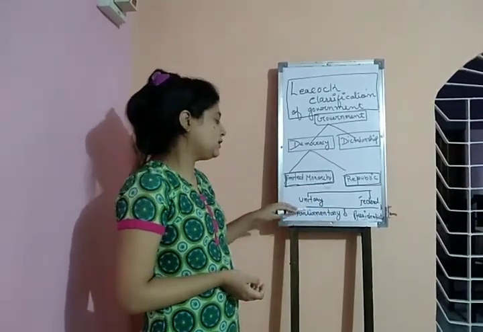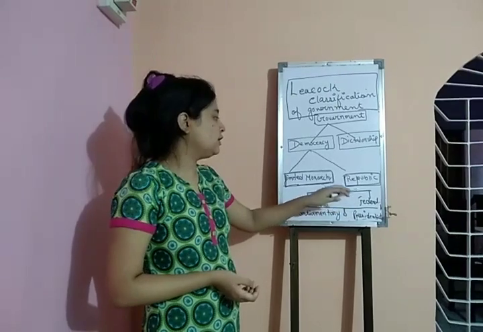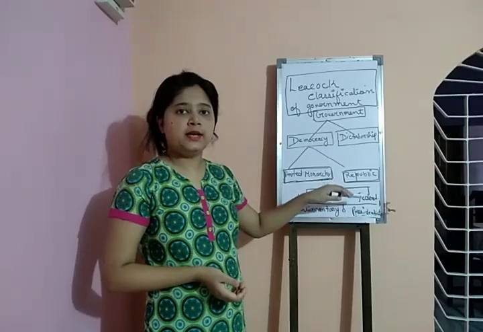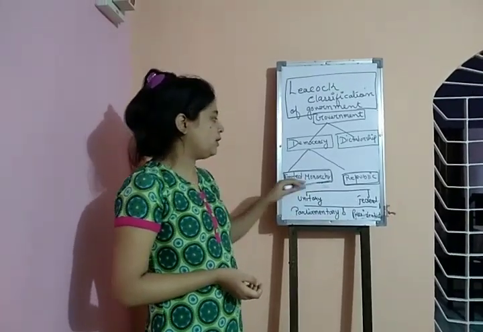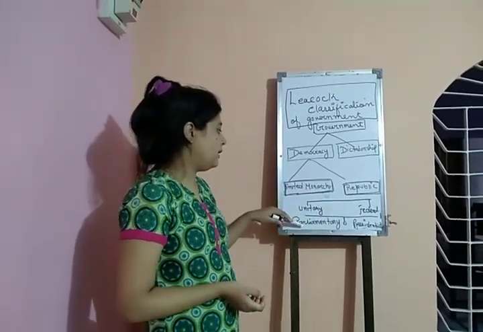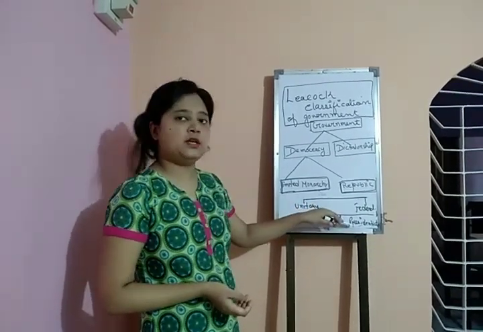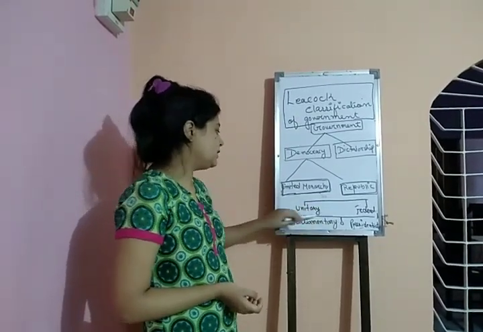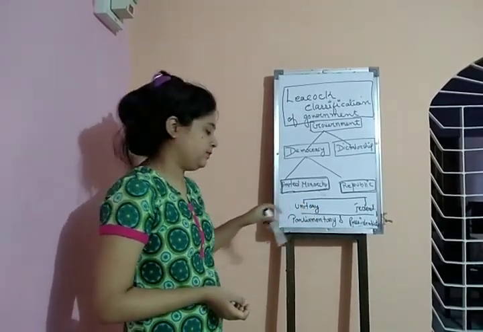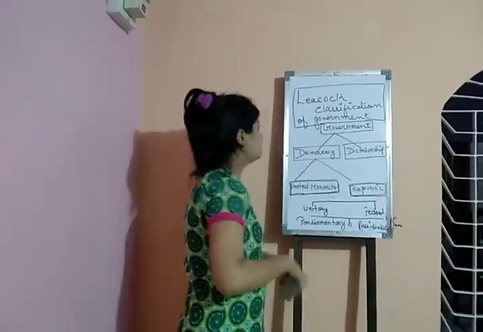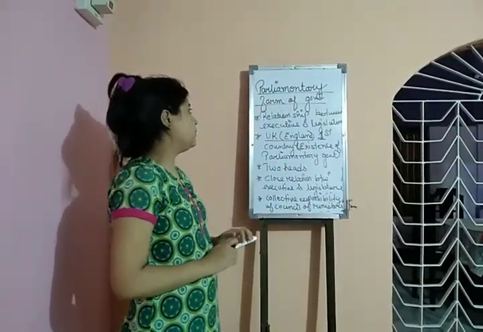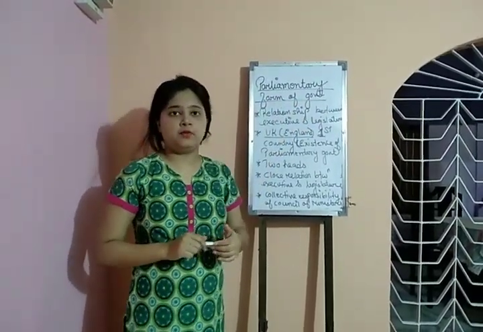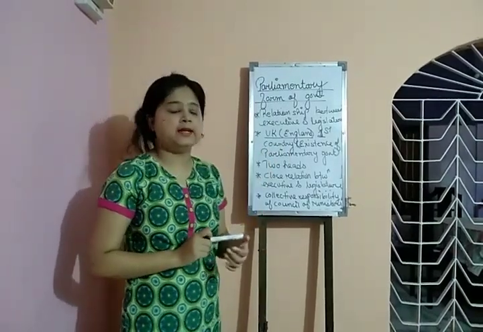In the later part, we will discuss part by part these four types of democratic government, namely unitary form of government, federal form of government, parliamentary form of government and presidential form of government. Today we will discuss the parliamentary form of government. It is one of the important types of the democratic form of government, which is classified by the LICOG.